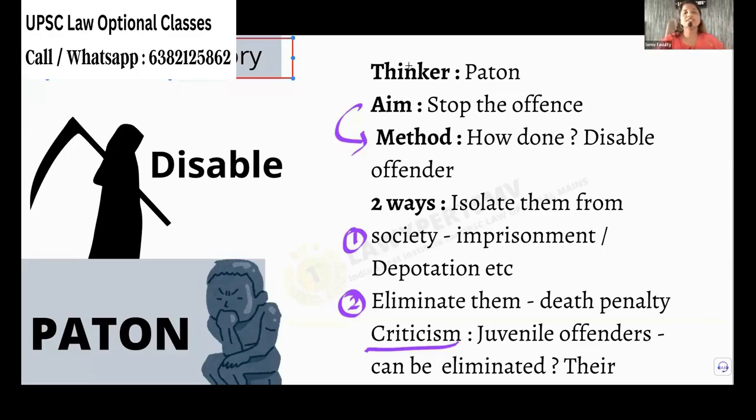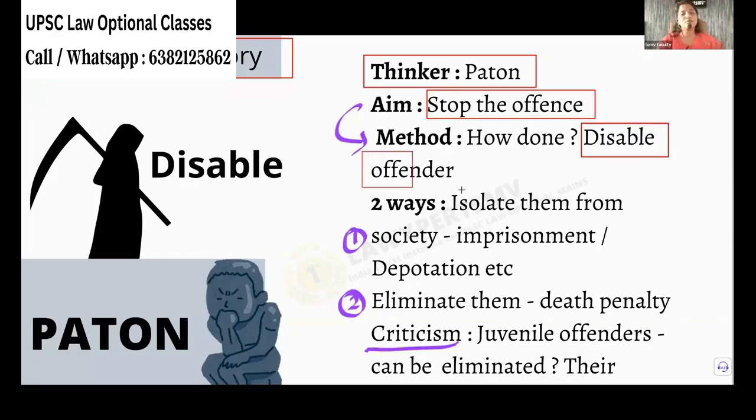The thinker of this theory is Paterson. And what is the aim of this theory? To stop the offense. So the offense shall not happen. Somehow we have to prevent the offense from happening. That is the aim. So what is the method they are using? They are disabling the offender from doing the offense. So how do you disable a person from doing the offense?